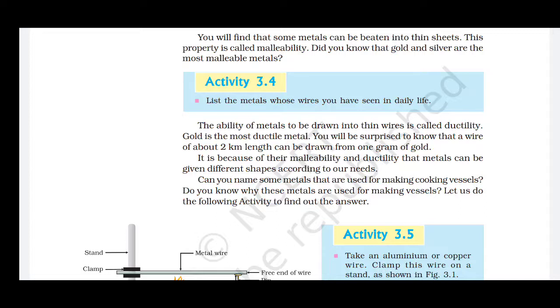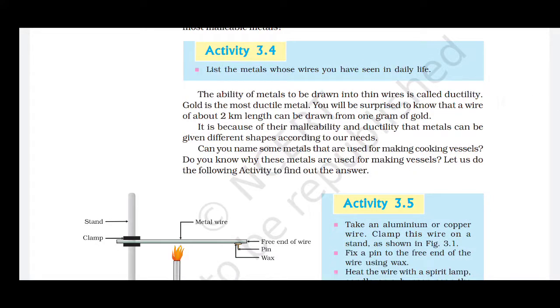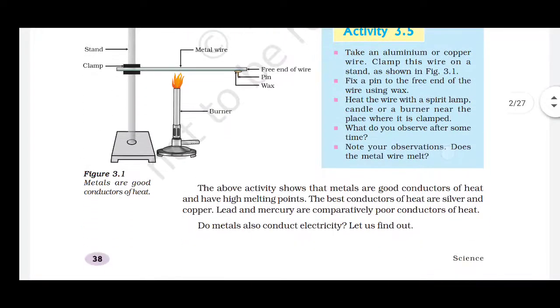So it is because of this property, that is malleability and ductility, that we can convert metals into different shapes according to our needs. That is why these metals are used for making vessels, utensils, vessels for cooking and everything. Next is its property of conducting heat and electricity. We already know that metals are good conductors of heat and good conductors of electricity. It has a very high melting point.